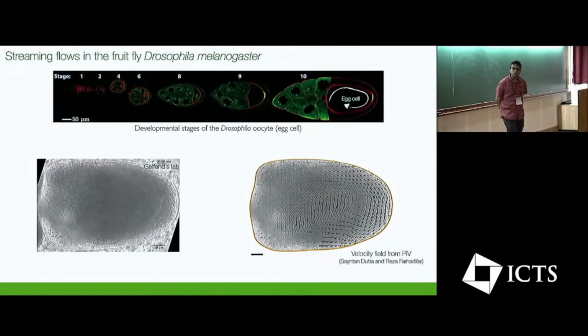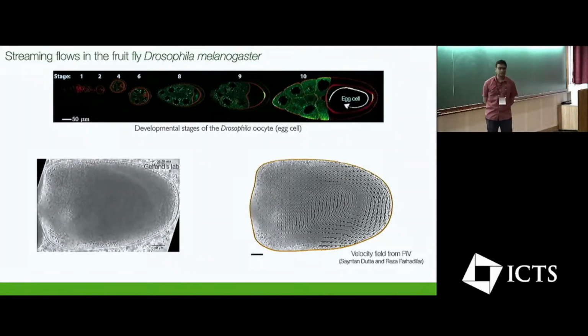So I will tell you about one such streaming flow observed in the egg cells of the fruit fly Drosophila. The egg cells or oocytes of this fruit fly develop over a span of 80 hours. And towards the later stages of its development, which you see over here, it becomes a gigantic cell of size 500 to 600 microns, that's shown here. And you see an emergence of a vertical flow that spans the entire cell chamber. So this is the streaming flow that I'm thinking of. You can probe it experimentally. You can perform PIV to quantify its structure.